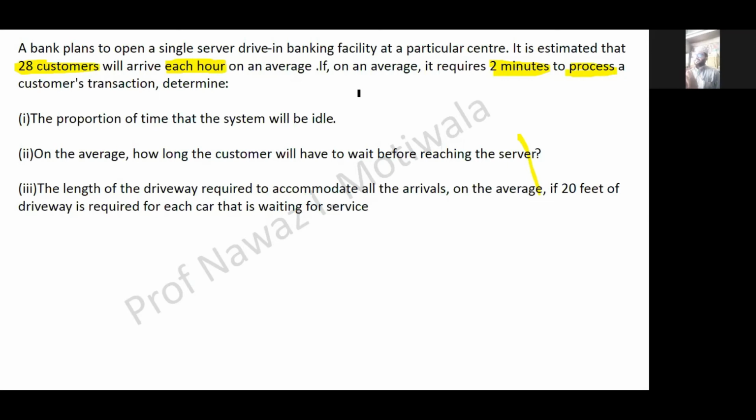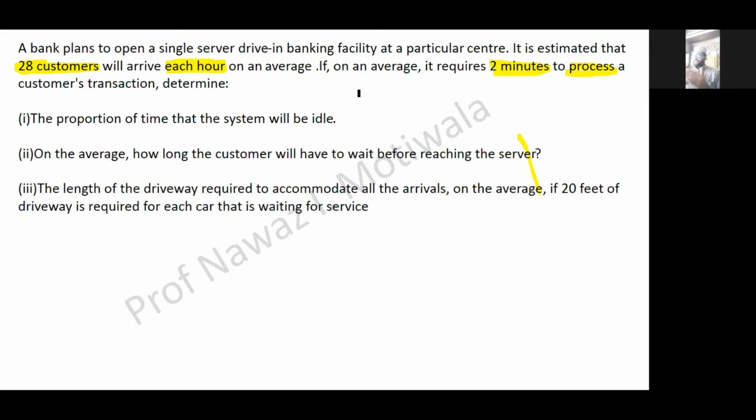These two are the main things which you need to fetch out from the data: arrival rate 28 per hour and service rate 30 per hour after calculations. Now what are the things required? The first is the proportion of time that the system will be idle. You already know how to calculate this. You first find the traffic intensity and then do 1 minus traffic intensity, and you will get the idle proportion.